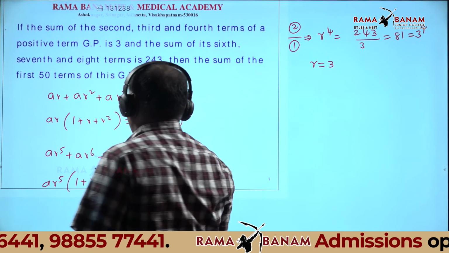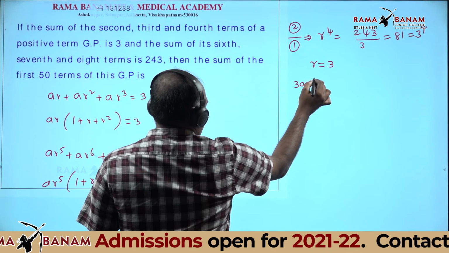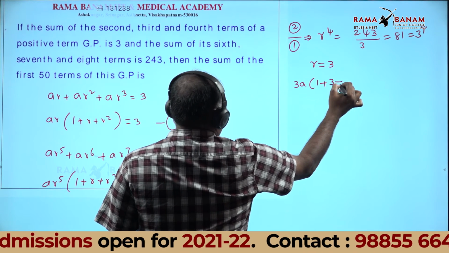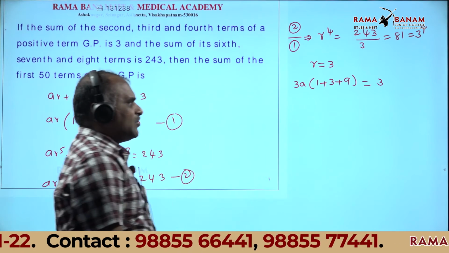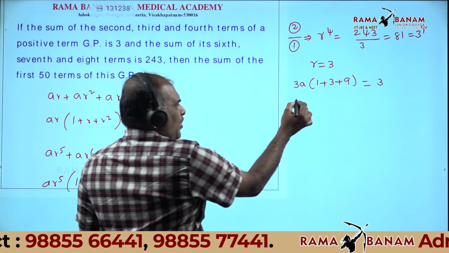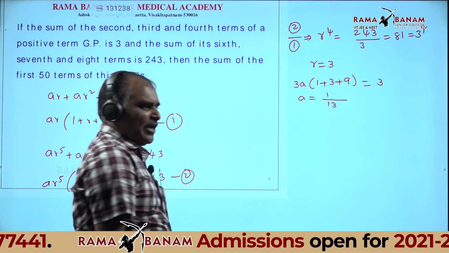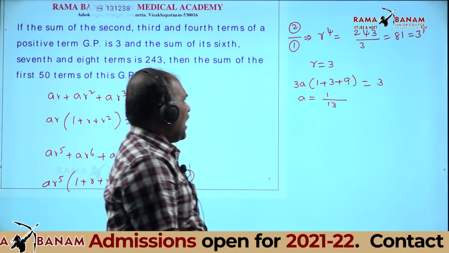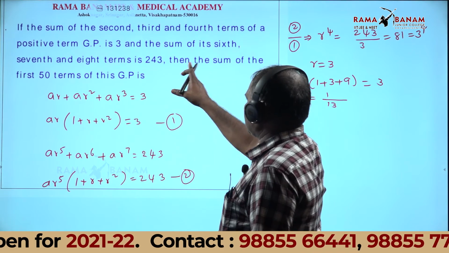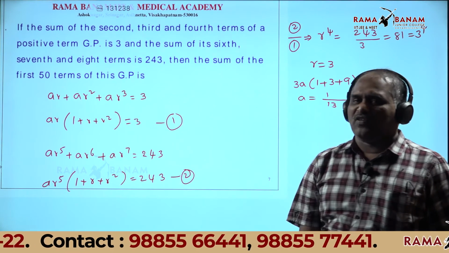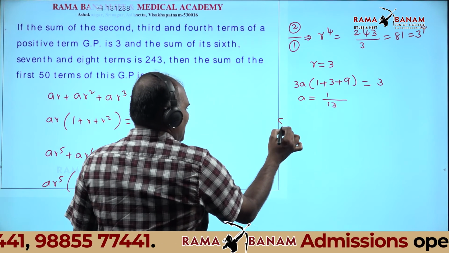Substitute in the first equation. What is the value? 3A into (1 plus 3 plus 9) is equal to 3. 3 and 3 cancel. What is the A value? 1 by 13. A value is 1 by 13, and R value is 3. Therefore, what is asked? The sum of the first 50 terms of the GP.